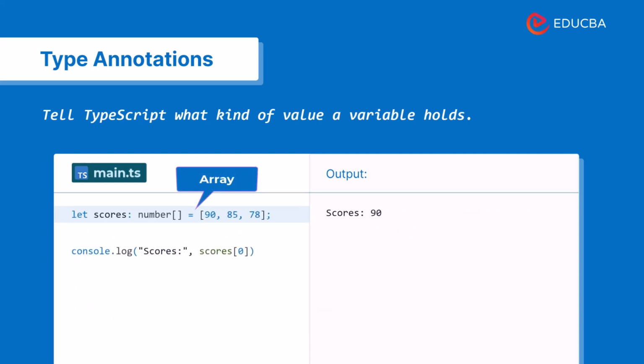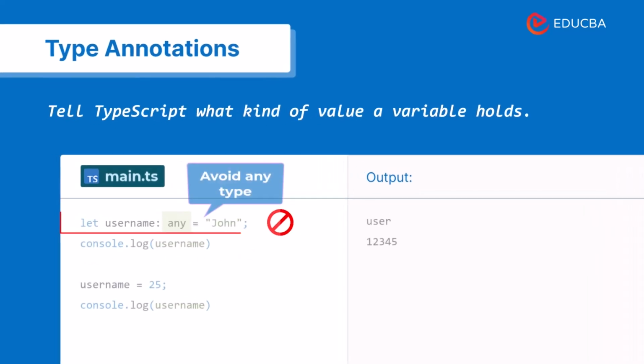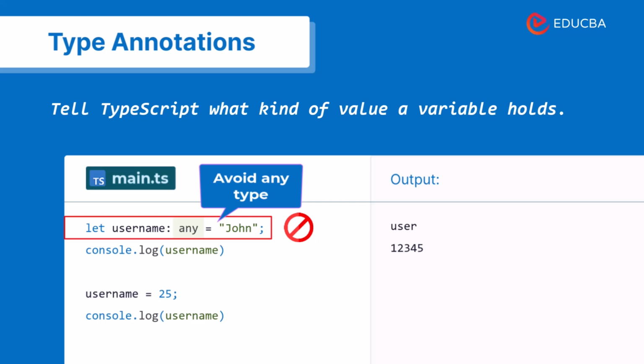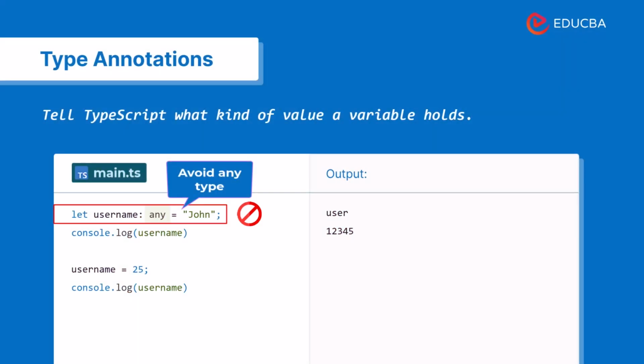Arrays can also be typed. For example, a list of scores can be defined as an array of numbers. One important rule: avoid using any. It disables type checking and defeats the purpose of TypeScript.